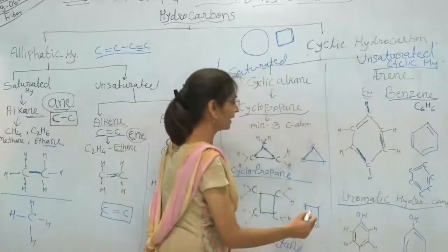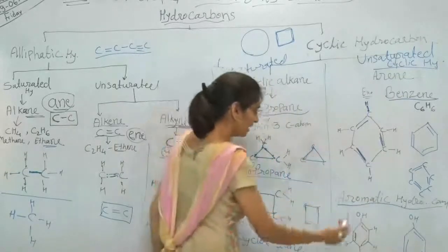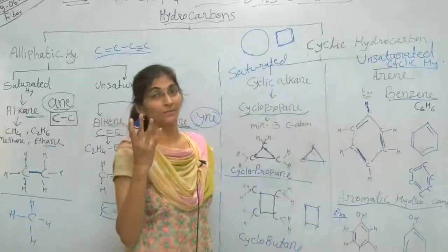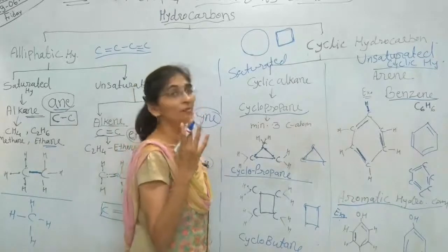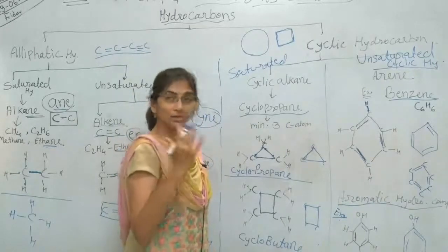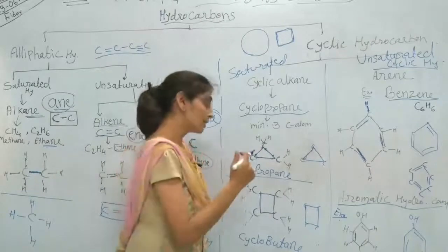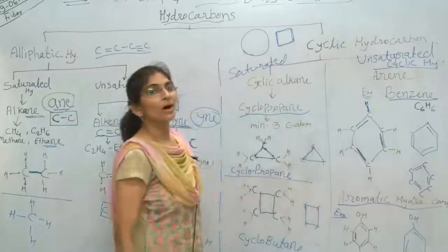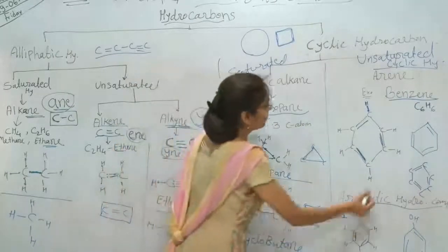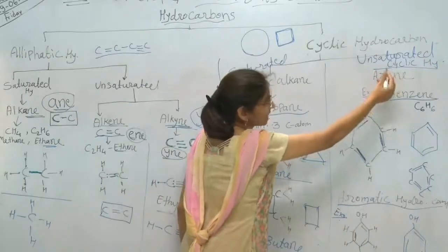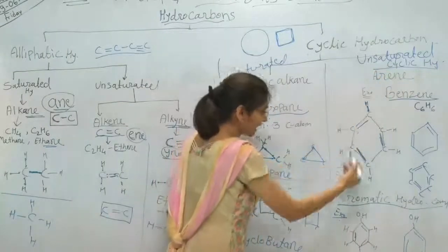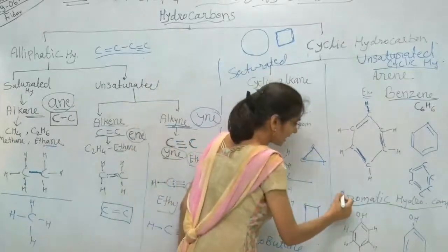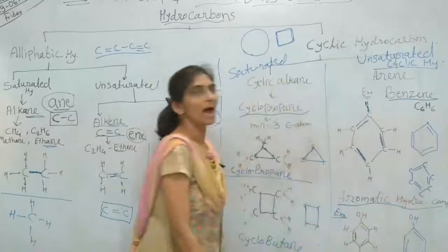And why is benzene called aromatic hydrocarbon? Another example is also phenol. We know phenol, what smell phenol has you know very well. It has a very strong smell, so it is called aromatic hydrocarbon, because aroma means smell. So the compounds of unsaturated cyclic hydrocarbon sometimes have a very strong smell, and these are called aromatic hydrocarbon as well.